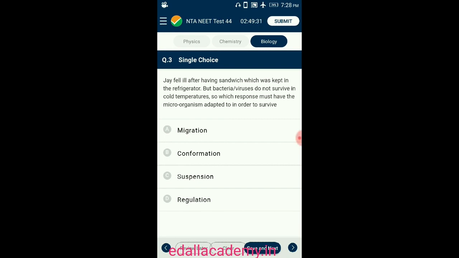There are 4 major ways through which an organism can cope with stressful conditions: by regulating a constant body temperature, by changing their body temperature and not maintaining a constant body temperature, by conforming, migration to a comfortable area and returning when the stressful period is over, and suspension of their activities that helps them survive stressful conditions. Example: bacteria, fungi, and lower plants form thick walled spores. So the answer for this question is option C, suspension.